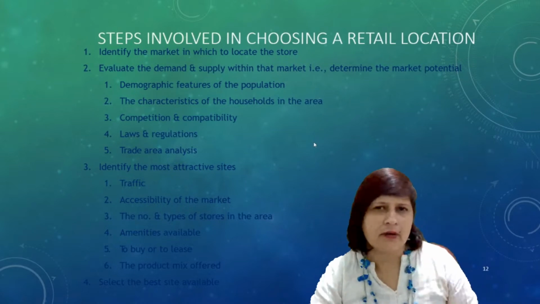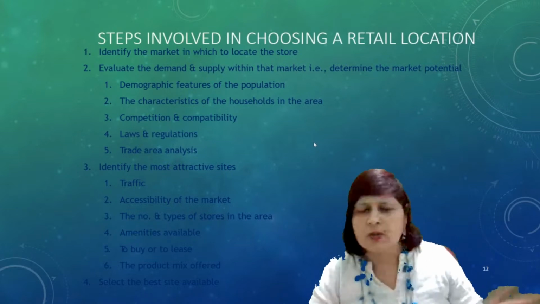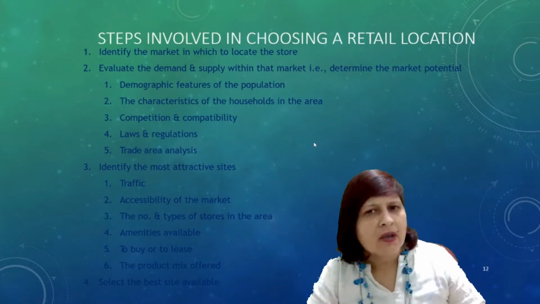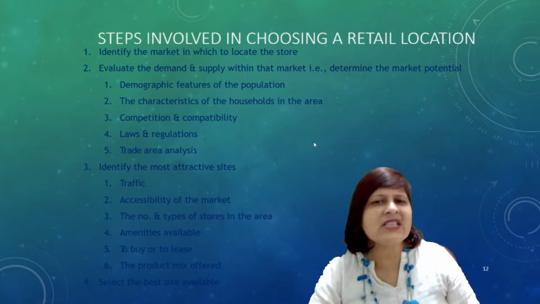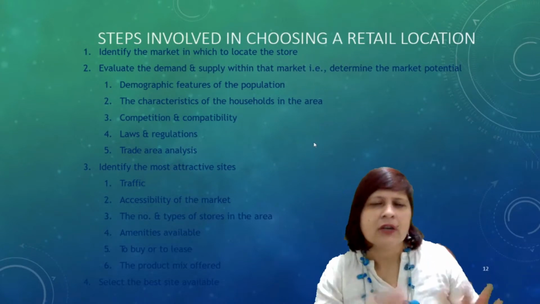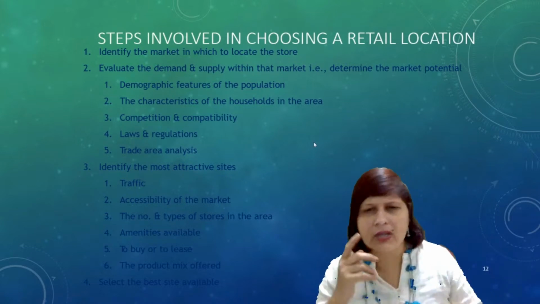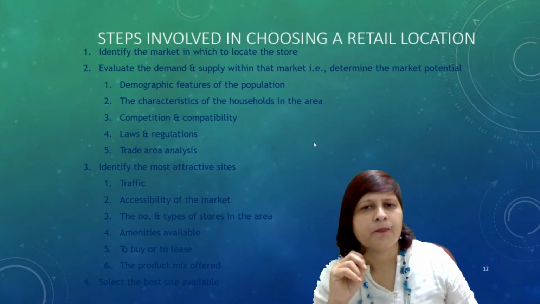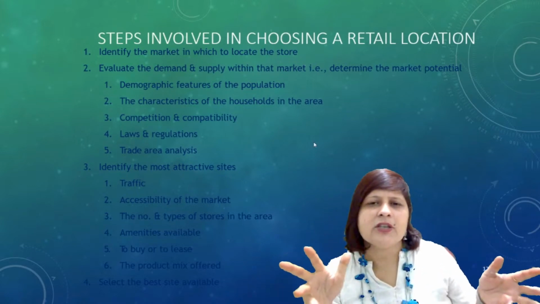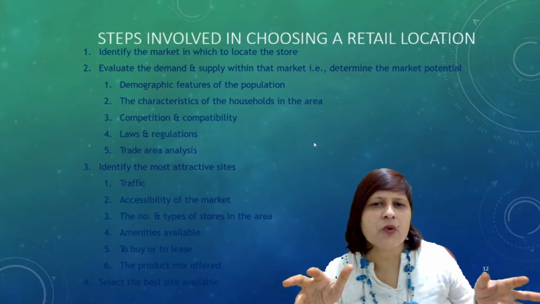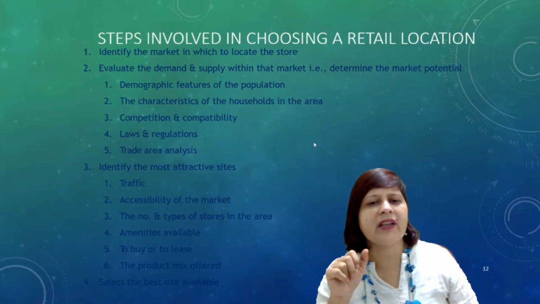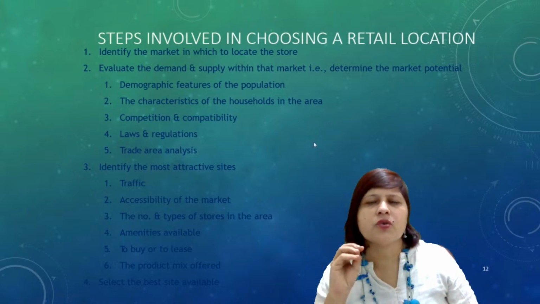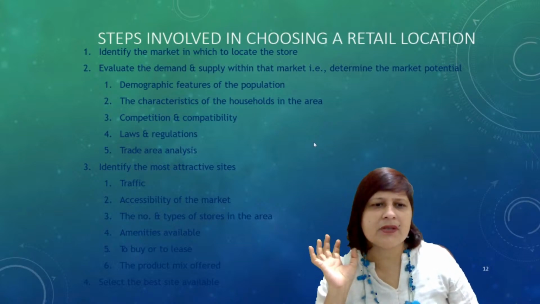Make it clear. Because there is no competition, because of the footfall of customers, or because the type of customers you want usually come to that market. So the first step is to identify the market in which to locate the store.